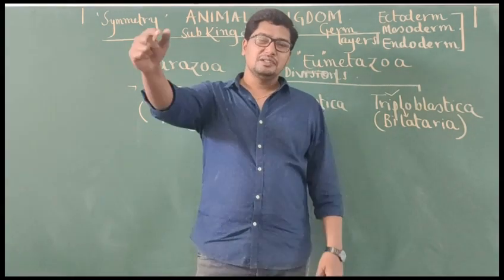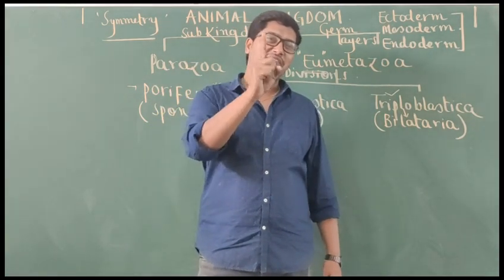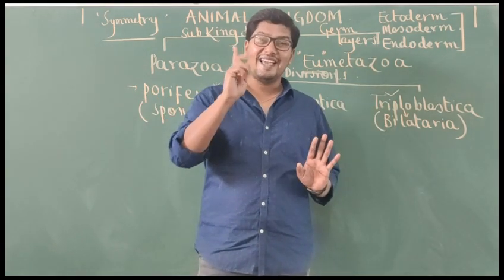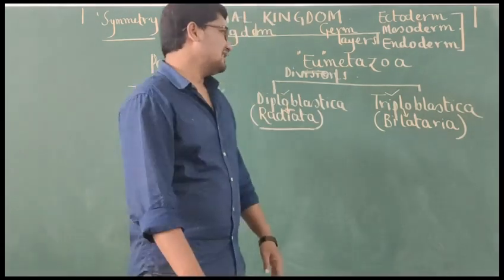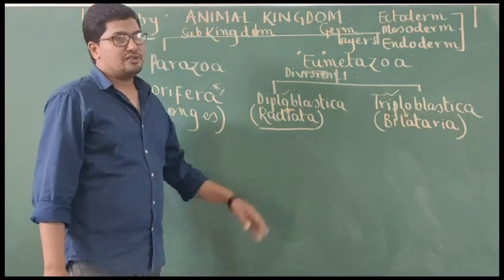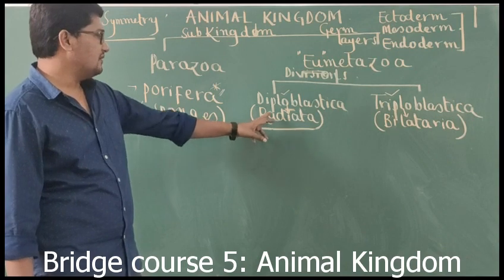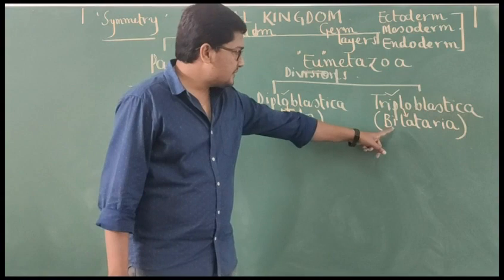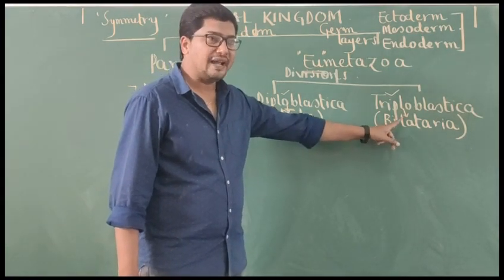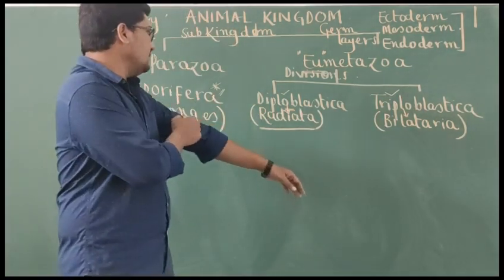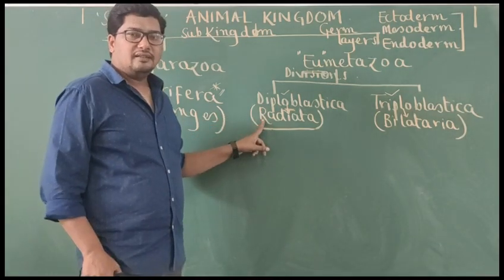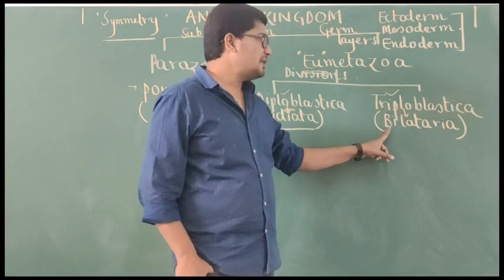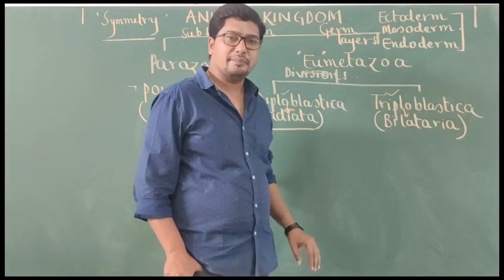Body of an animal can be cut into two equal halves in only one plane. What is the condition? That plane must pass through central axis of the body. Okay. So based on the symmetry, animals are categorized into what? Radiata and Bilateria. Animals having radial symmetry are included in Radiata. Animals with bilateral symmetry are included in Bilateria. Simply you can remember all the diploblastic animals are radially symmetrical. With very few exceptions, all the triploblastic animals are bilaterally symmetrical.